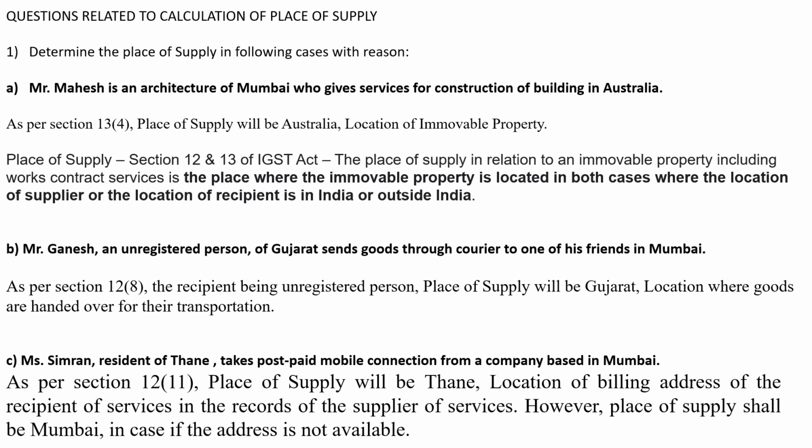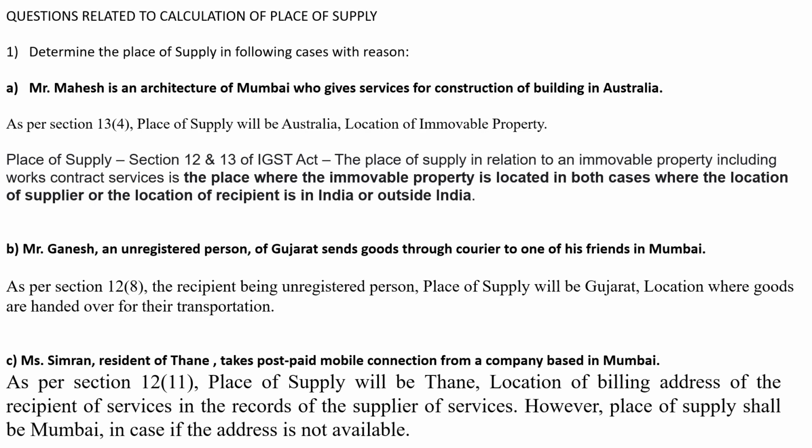Next question. Miss Simran, resident of Thane, takes a postpaid mobile connection for a company based in Mumbai, from a company based in Mumbai. So as per section 12.11, place of supply will be Thane, the location of the billing address of the recipient of service in the record of the supplier of service. However, the place of supply shall be Mumbai in case the address is not available.